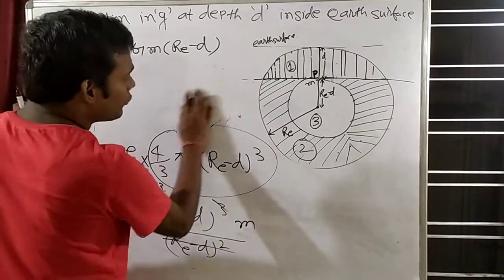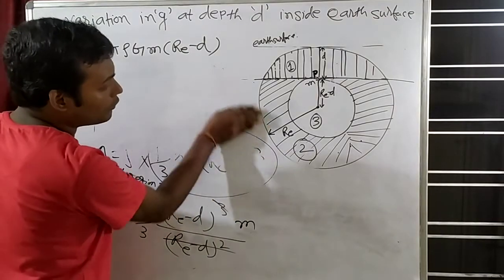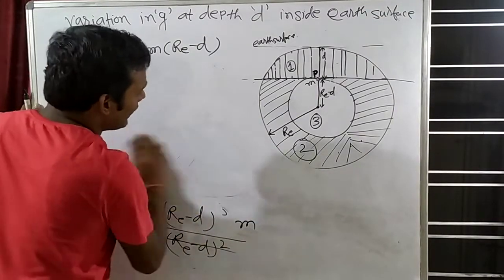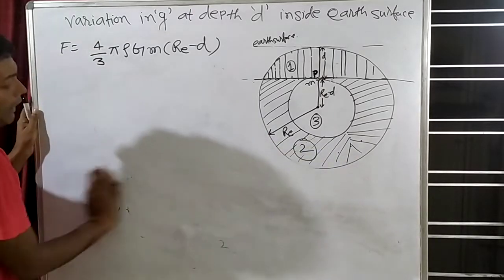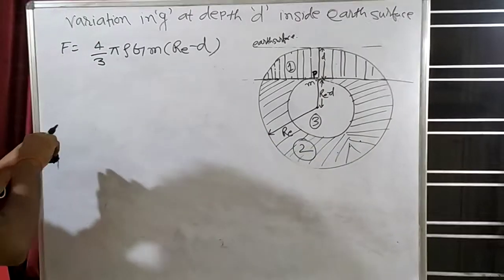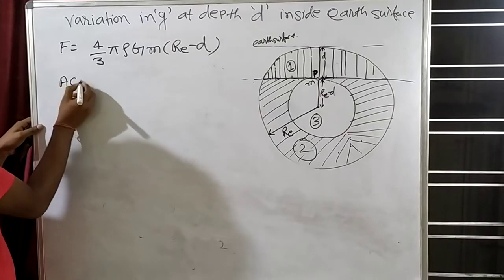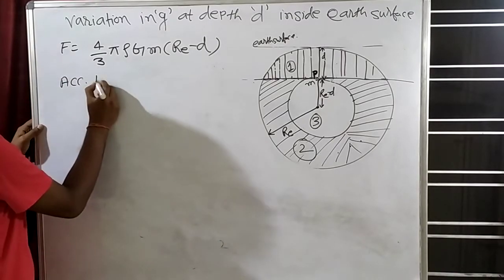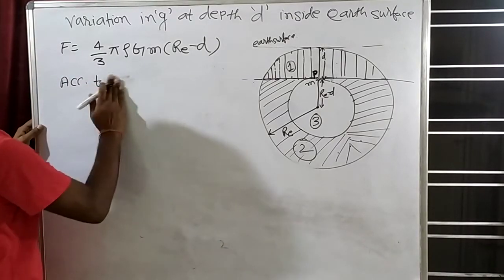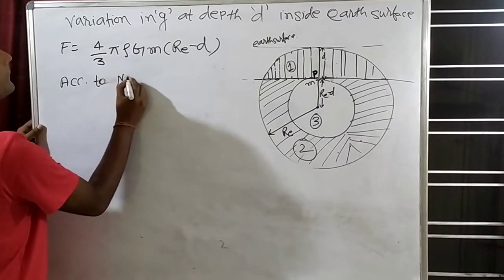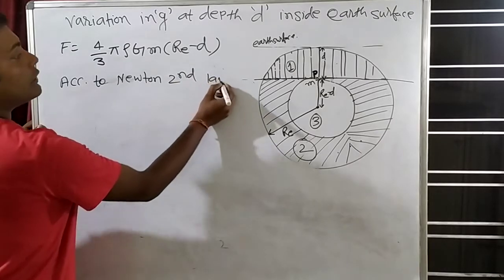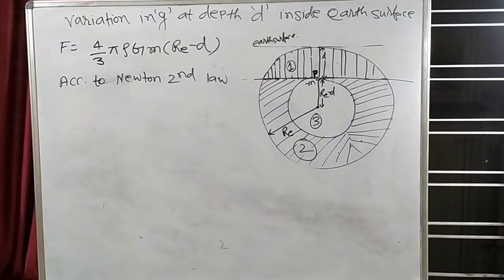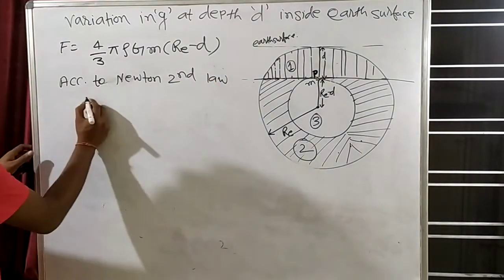Now, according to Newton's second law, F will be how much?